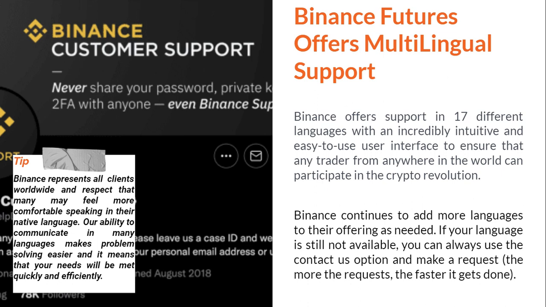The ability to communicate in many languages makes problem solving easy, and it means that your needs will be met quickly and efficiently. So you need to know that Binance is user friendly, and Binance also has customer support, which you can reach out to on the Binance Twitter page or directly on the Binance app.